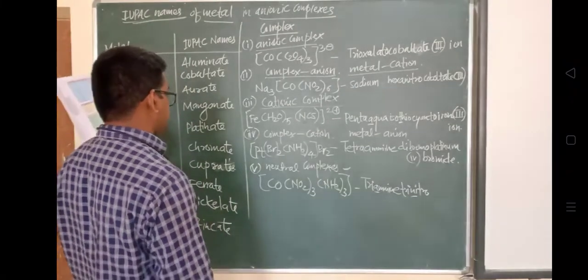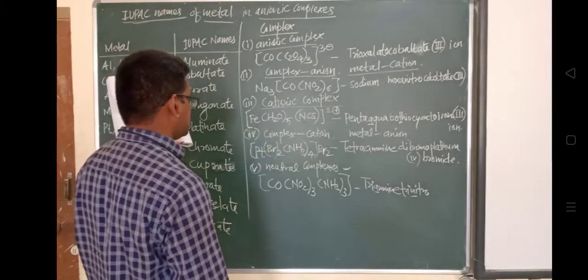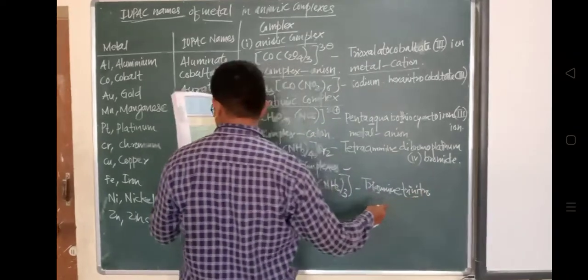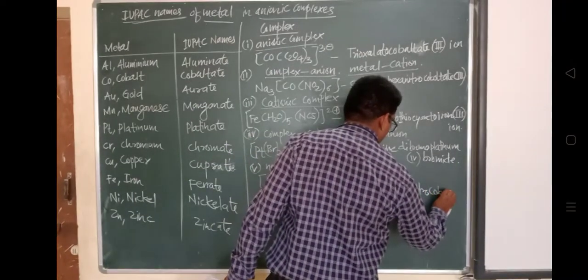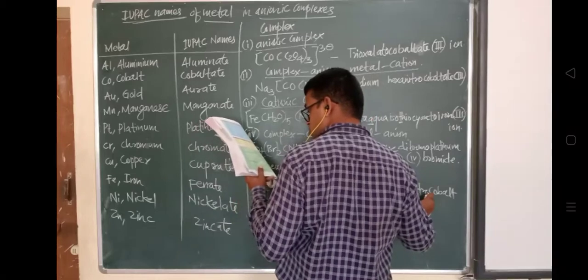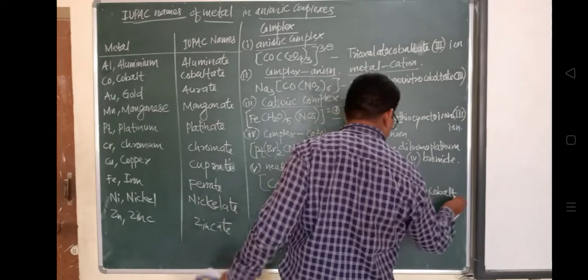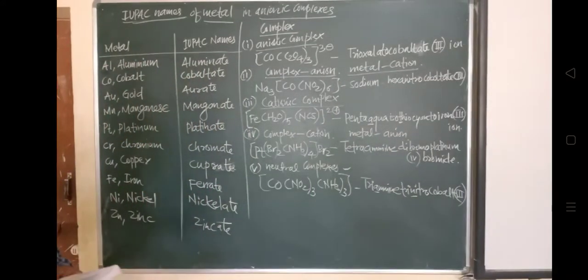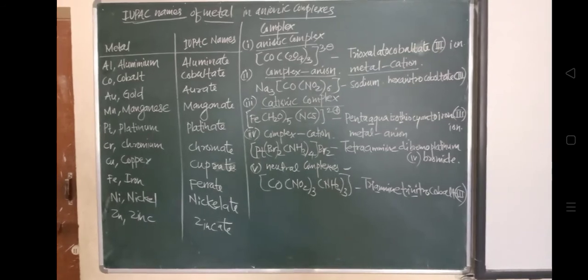So now we'll see the next topic, that is effective atomic number, EAN. And who derived this EAN? That also we'll see. Effective atomic number, EAN. So the early attempt to explain the stability of the coordination compound was made by different scientists, and the early attempt was by Sidgwick. Sidgwick was a scientist.